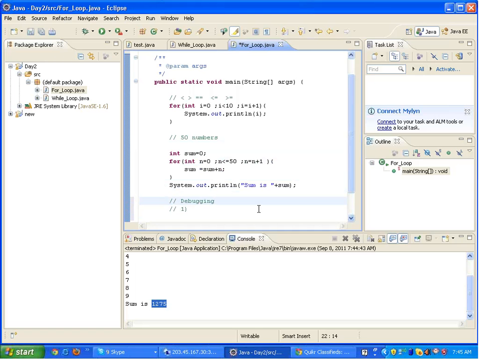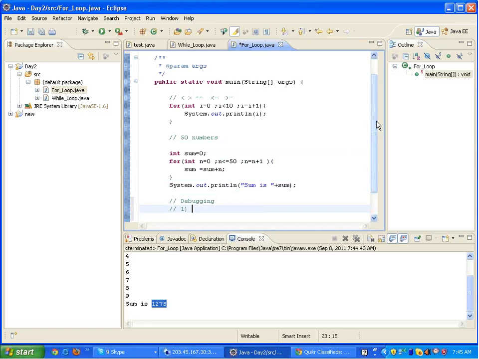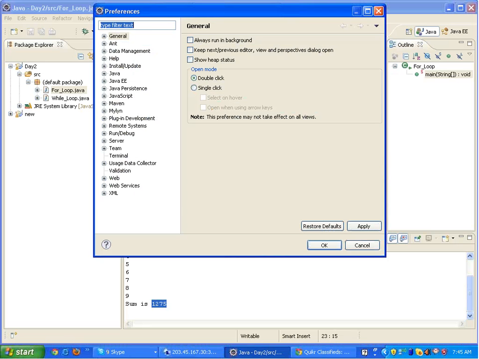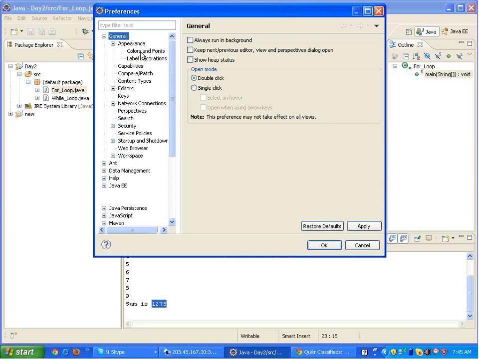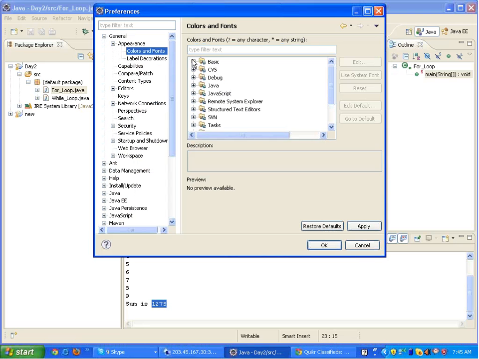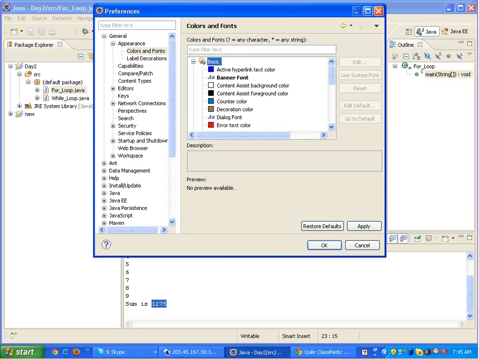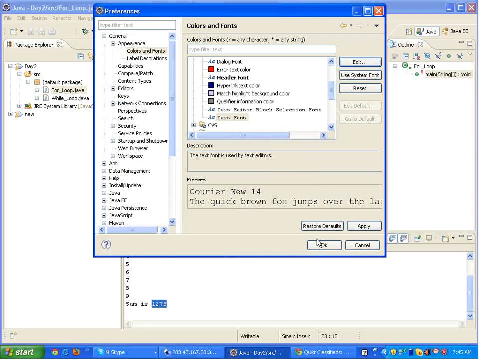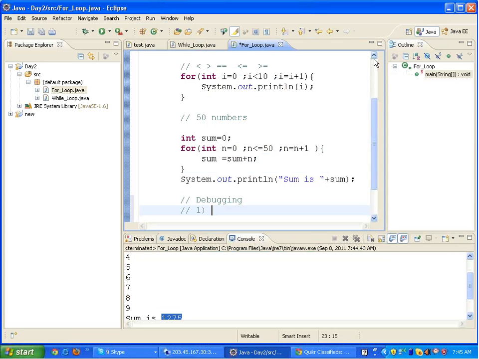Listen to this very carefully. When you make lengthy programs in Java, debugging actually saves you, right? Wait a minute, I'll also increase my font size so that you are able to see the screen very clearly. Right, I think it will be better now.